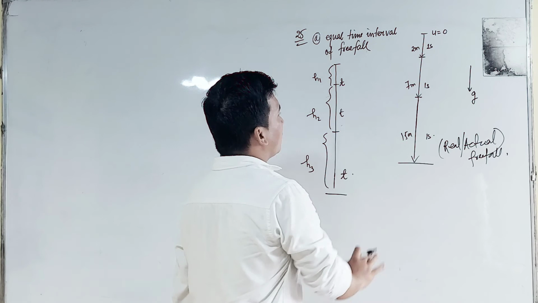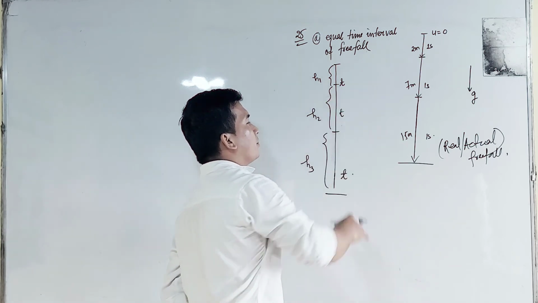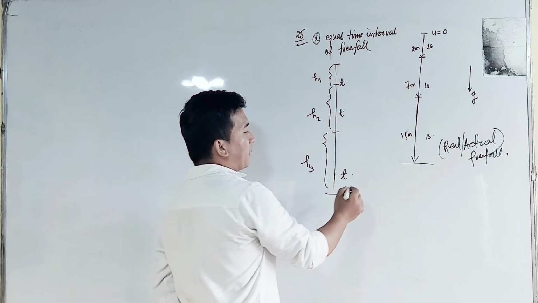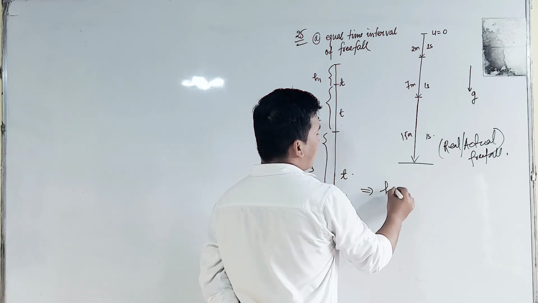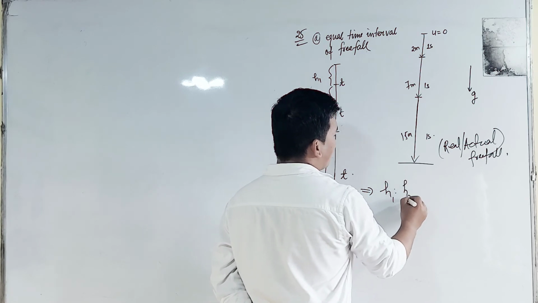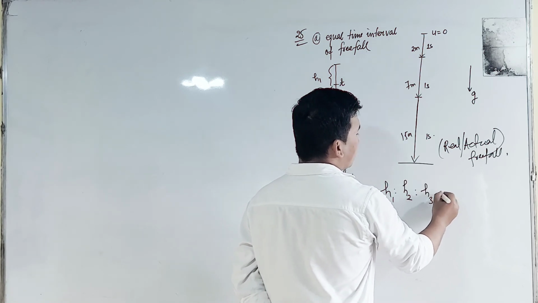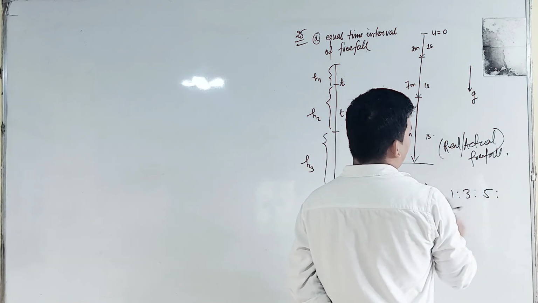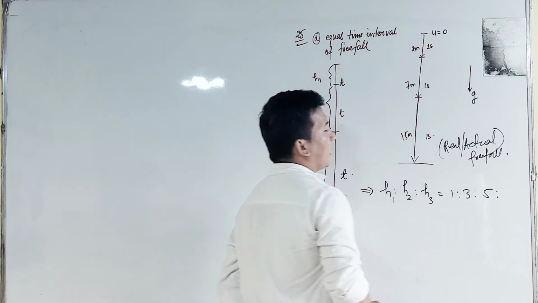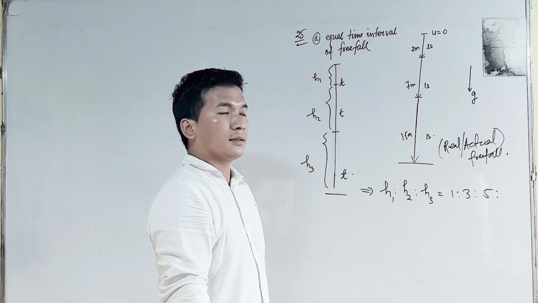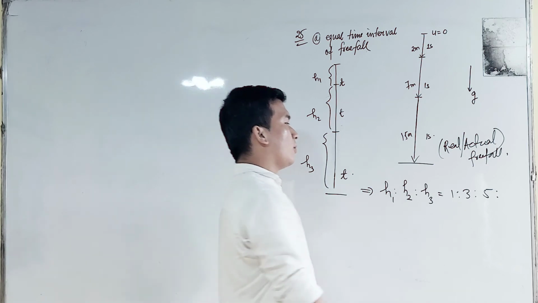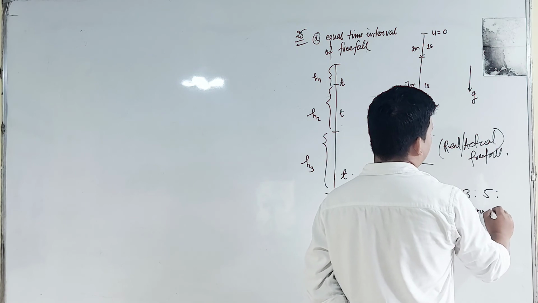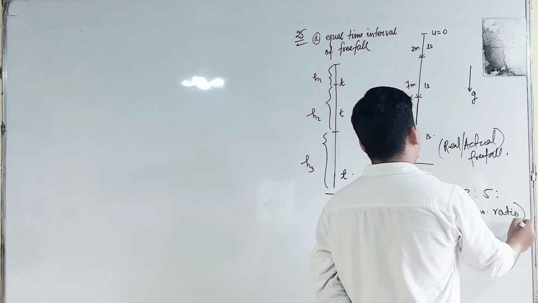So just by giving equal time intervals, if we are being asked to find the ratio of their heights, h1, h2 and h3, then this will be in the ratio 1:3:5. If we proceed, the next will be 7, and the next will be 9. It is the odd number ratio. Understood?